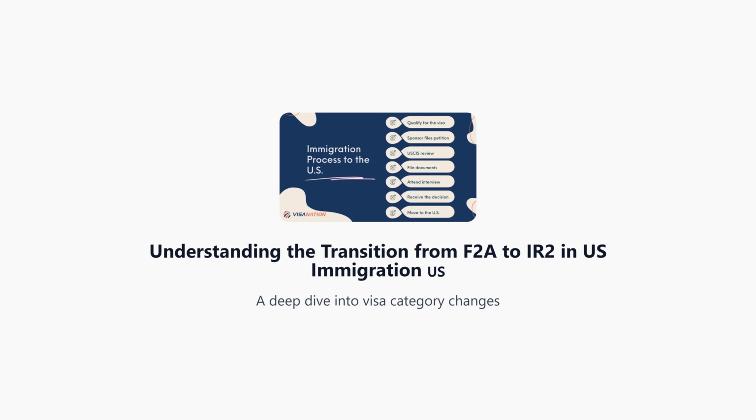Welcome to our video on understanding the transition from F2A to IR2 in U.S. immigration. In this video, we'll explore the complexities around the shift between child of a lawful permanent resident to child of a U.S. citizen categories, especially during the adjustment of status process.